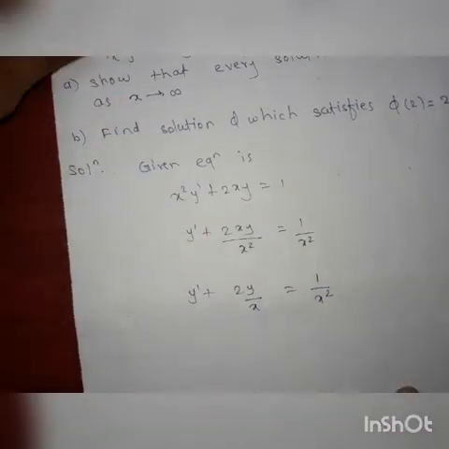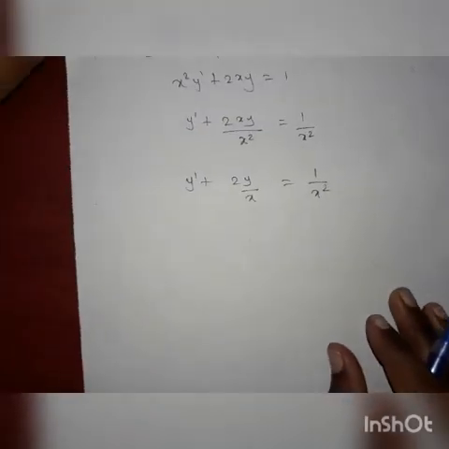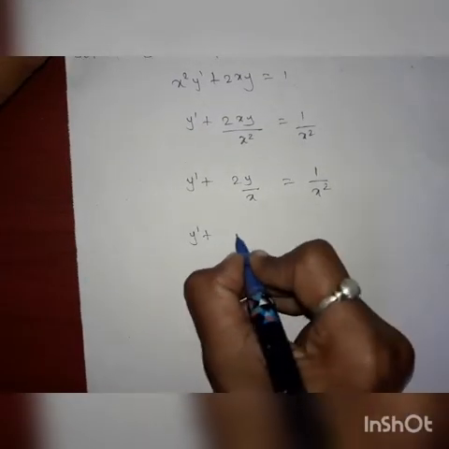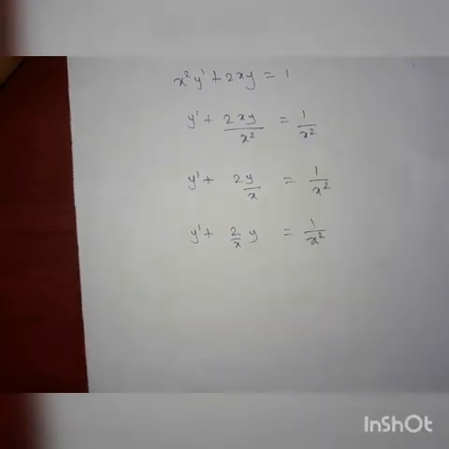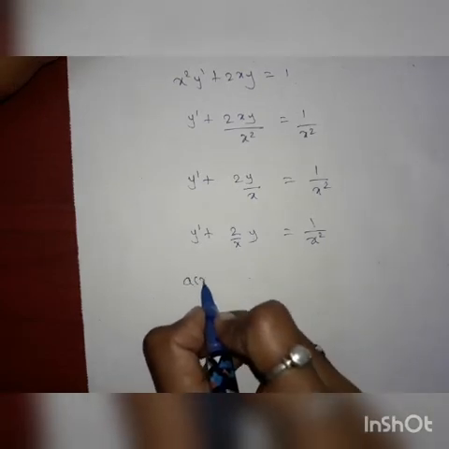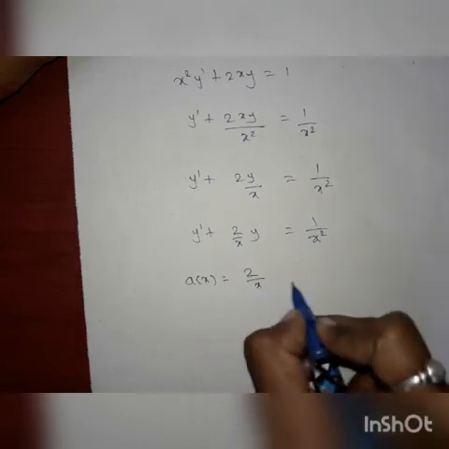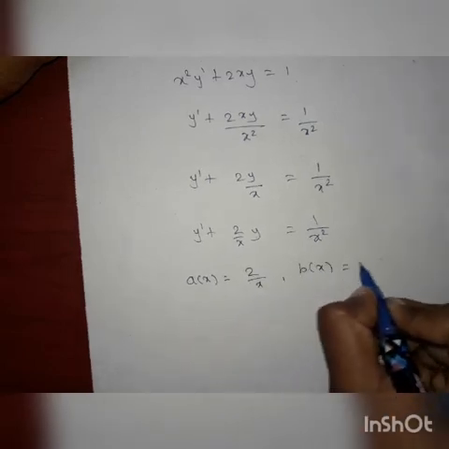Then compare this equation with the standard form, which is y dash plus a of x y is equal to b of x. Then a of x is equal to 2 by x and b of x is equal to 1 by x square.